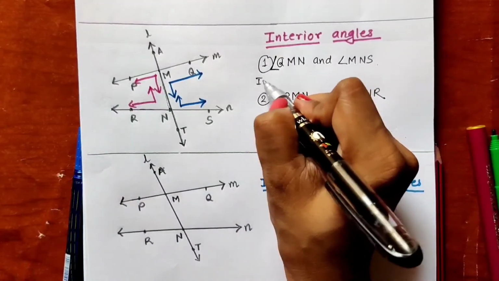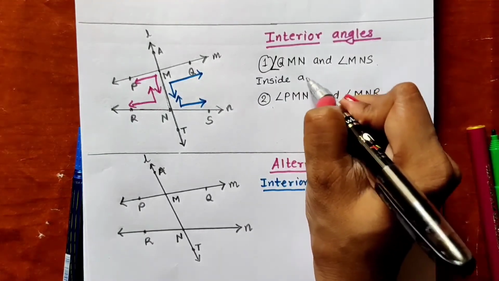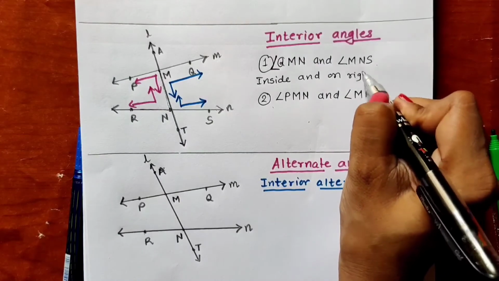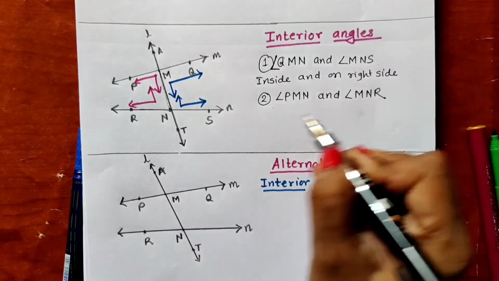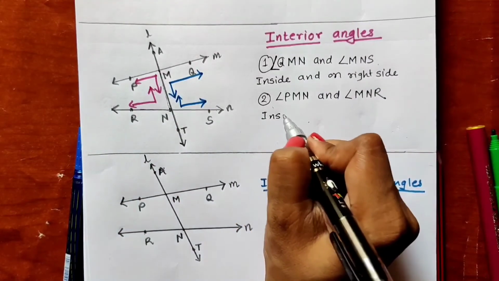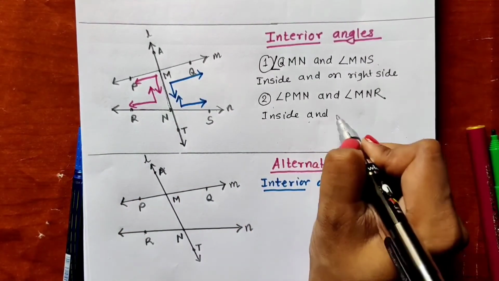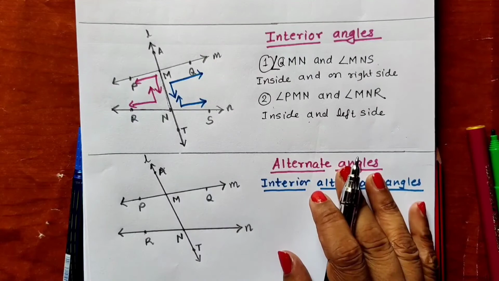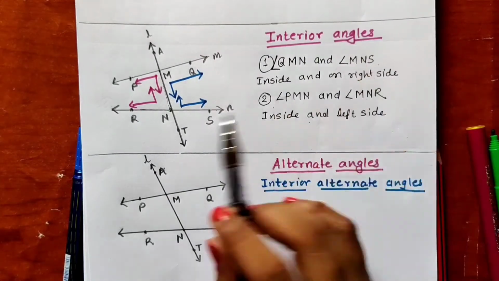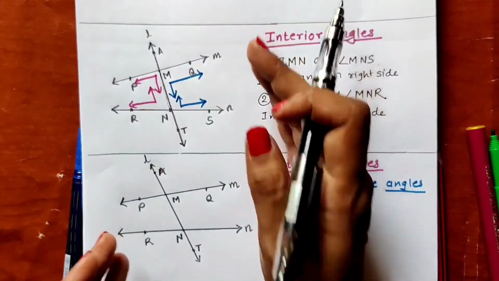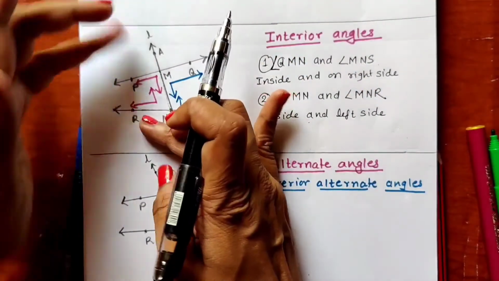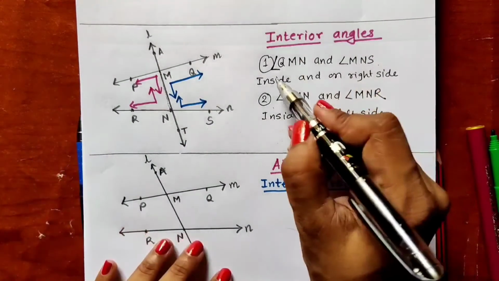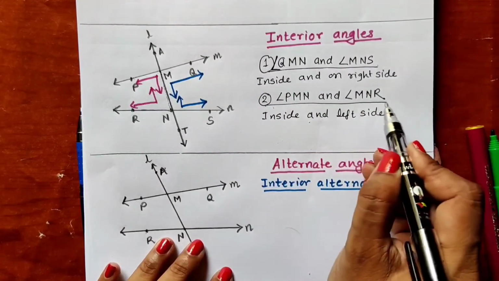That means they are inside and on the right side, and then inside and on the left side. So in this way, if you remember, you will be able to recognize the interior angles: inside these two lines and on the right side of the transversal, and inside these two lines and on the left hand side of the transversal. There are only two pairs of interior angles.